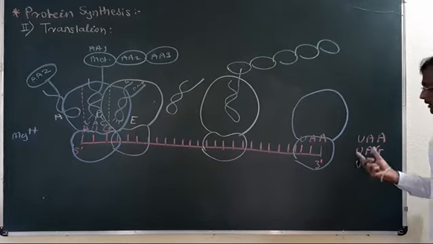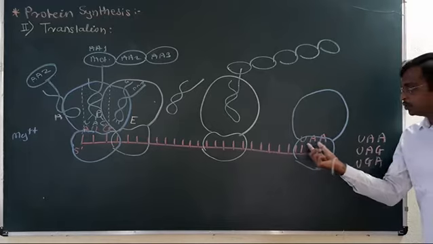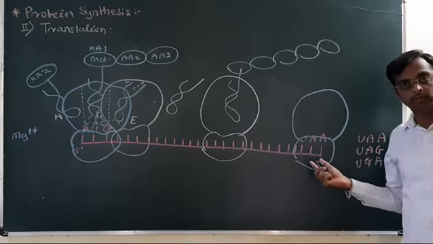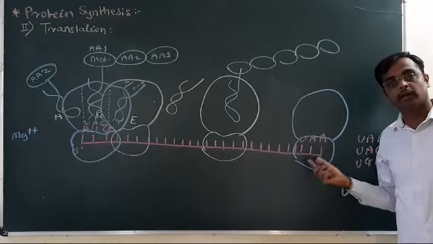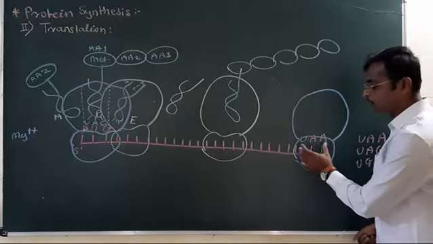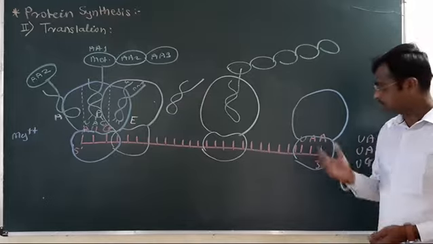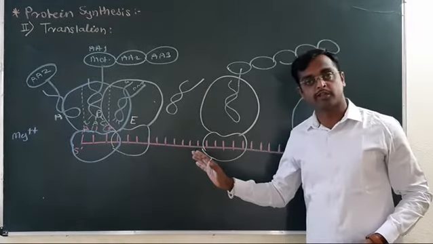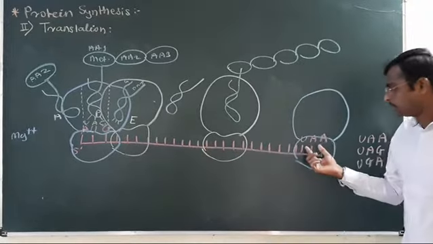One of these three codons is present here. UAA, this is the termination codon, and the role of termination codon is nothing but the termination, means to stop the process of protein synthesis.